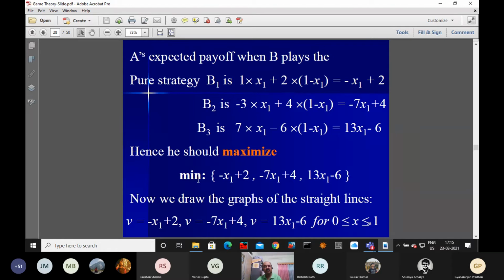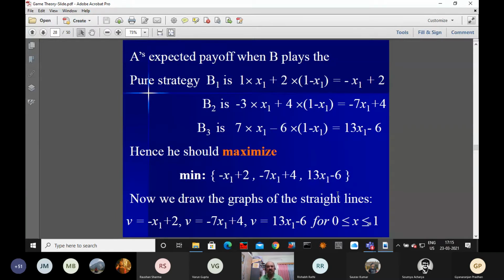So maximize nu subject to the restrictions: minus x1 plus 2 greater than or equal to nu, minus 7x1 plus 4 greater than or equal to nu, 13x1 minus 6 greater than or equal to nu, and x1 non-negative.